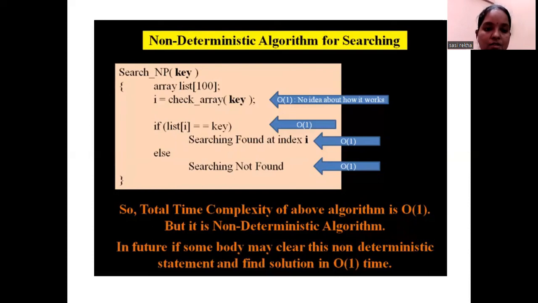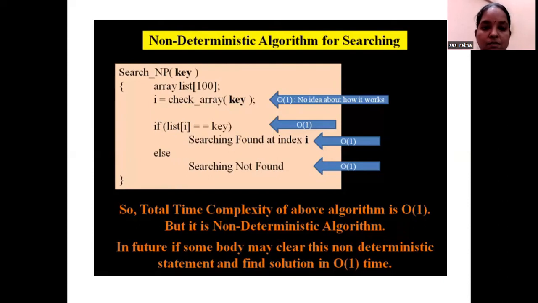If you calculate the time complexity of this particular pseudocode, storing the array will take some constant time, since the hundred elements are already given. Once you find the key, storing the index of the key in the variable i will also take order of 1 time complexity. Then the comparison will take order of 1. If the condition is satisfied, it takes order of 1; otherwise, it also takes order of 1. So the time complexity of the above algorithm is order of 1. If you total it, you get order of 1 only.